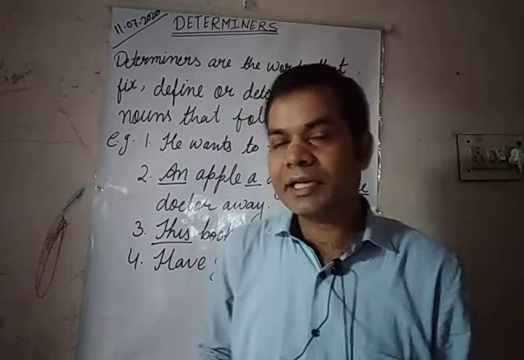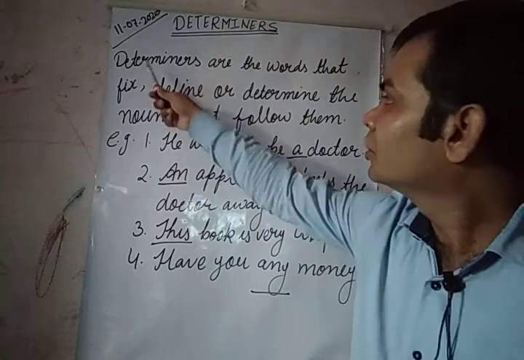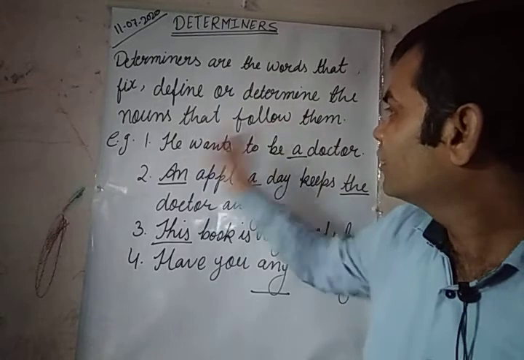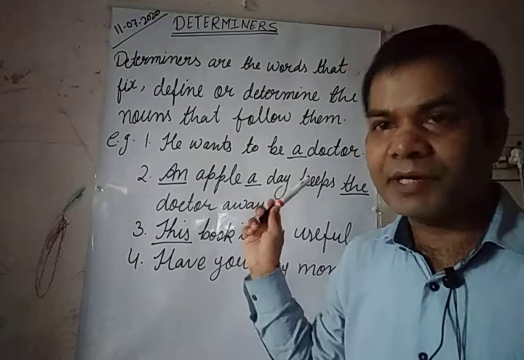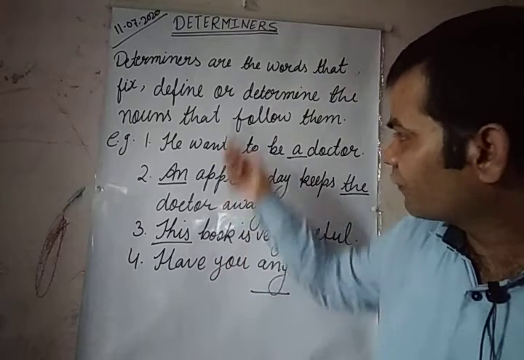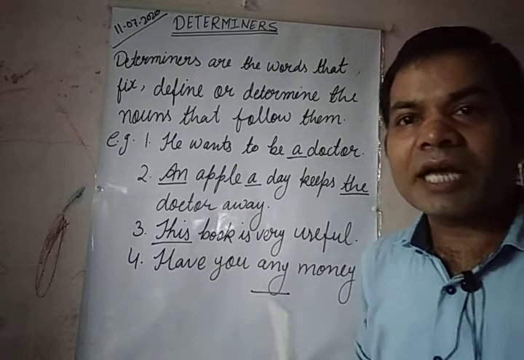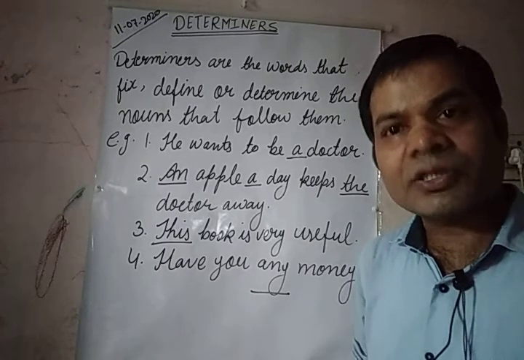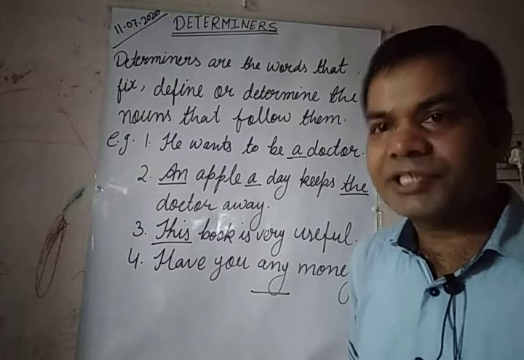Okay. So once again, now let us go through the definition of a determiner, which I have told you many times in this video. Determiners are the words that fix, define or determine the nouns that follow them. So this is the definition of determiners. You can note the definition and examples down. Please note them down. So determiners are the words which are used before a noun to define or to determine or to fix it. Determiners are nothing but adjectives.